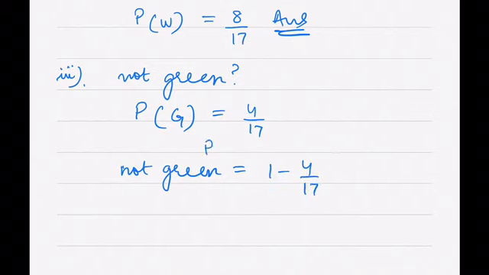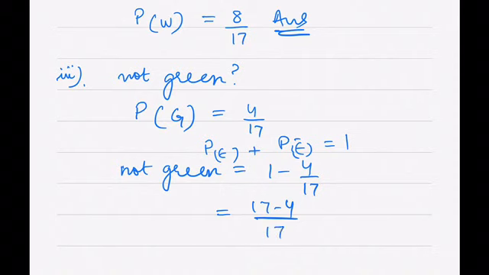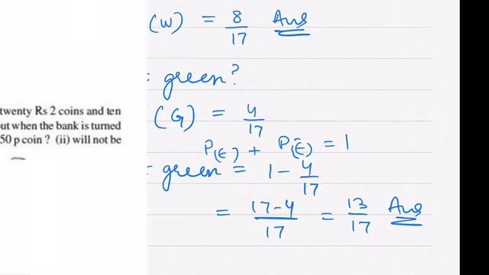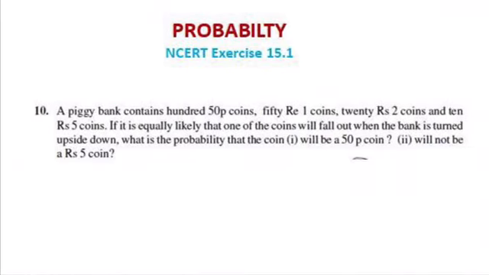We have already done this formula: probability of an event plus probability of not E should be equal to 1. So we can say like that. Now this is equal to (17 minus 4) by 17, by taking the LCM. So this is equal to 13 by 17. That's my answer. So I think this is clear to you.